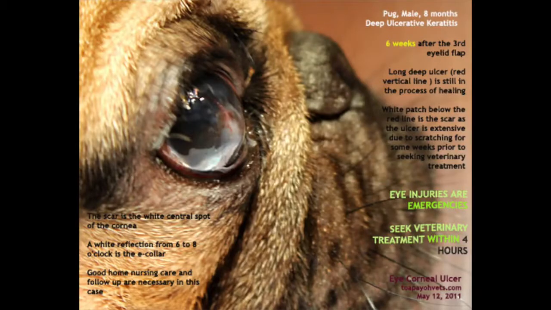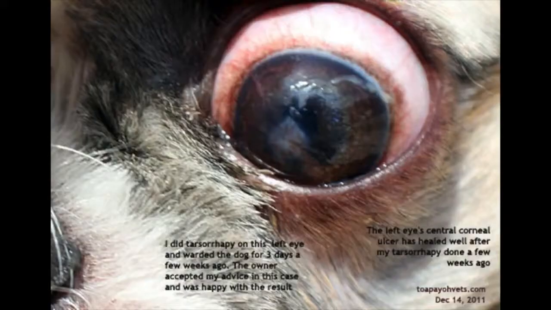Stage 2. Vascularization. Vascularization is the formation of new blood vessels in the cornea, which is usually free of blood vessels. These are examples of vascularization. The redness of the cornea is caused by the formation of blood vessels. Stage 3. Scarring. A scar, usually seen as a white spot, is present on the cornea.